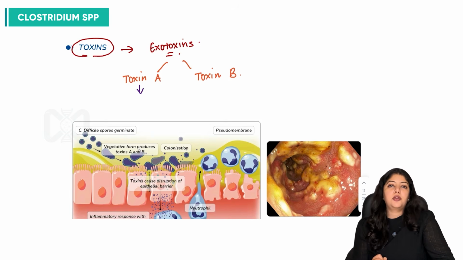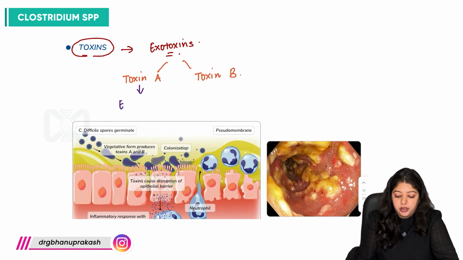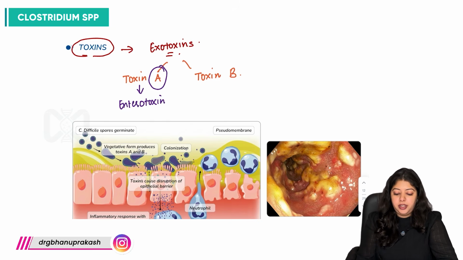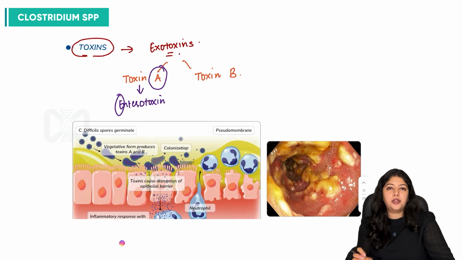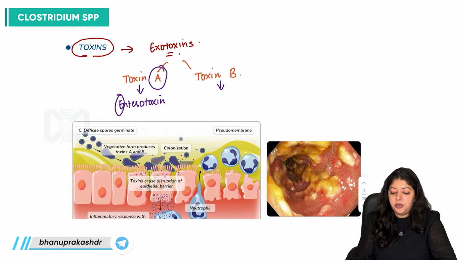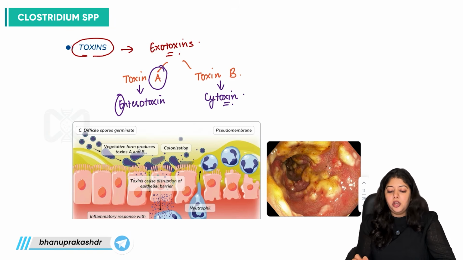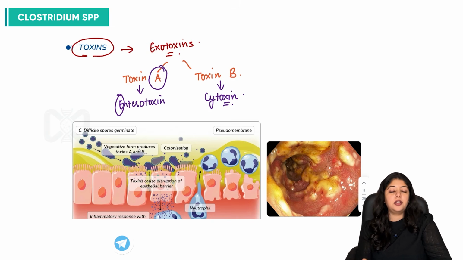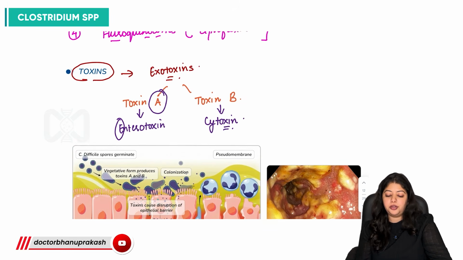Another question. What type of toxin is toxin A? It is enterotoxin. A and enterotoxin, they somehow sound similar, right? So A is enterotoxin and B is cytotoxin. So it is not just one toxin which is responsible for the disease manifestation. It is the two different toxins and some other factors also which are responsible for the manifestations, right?